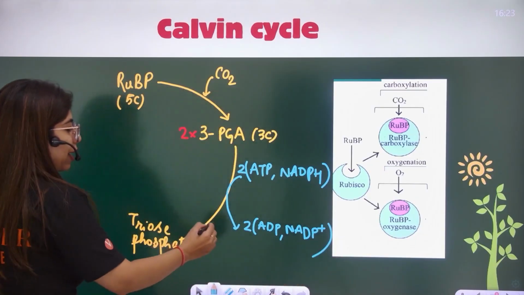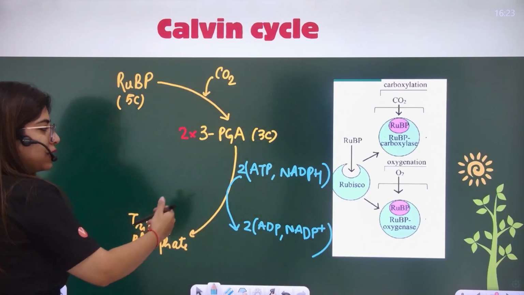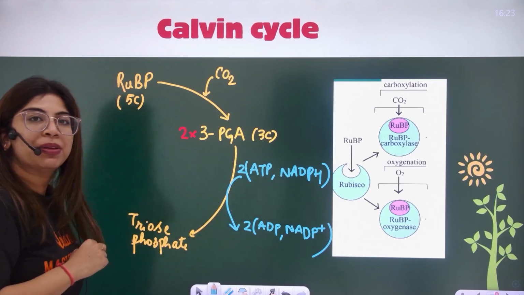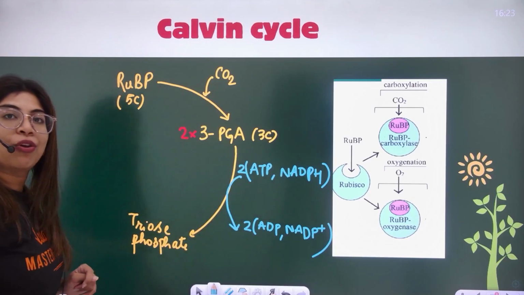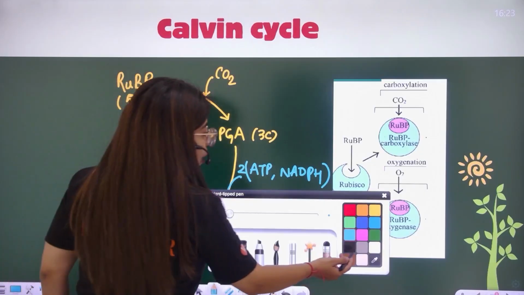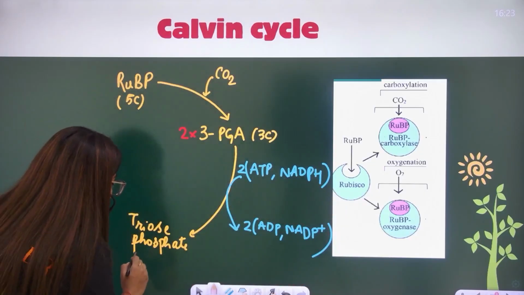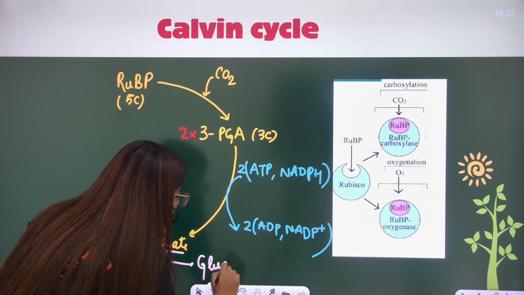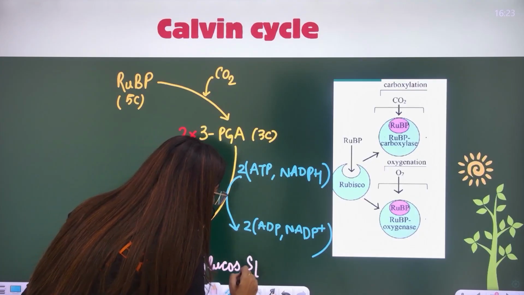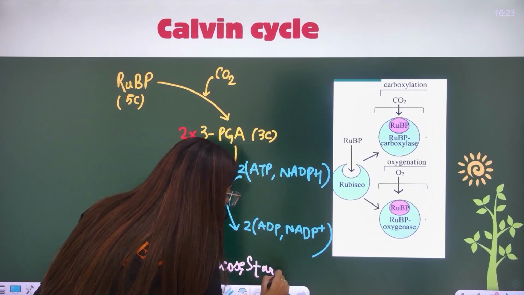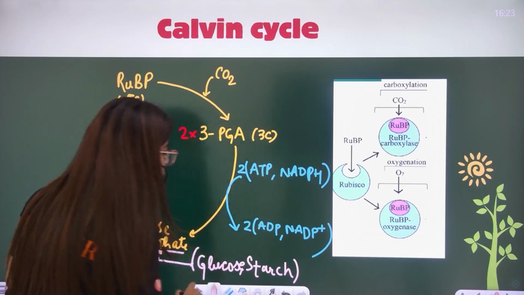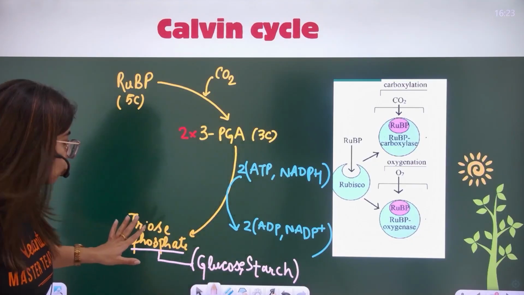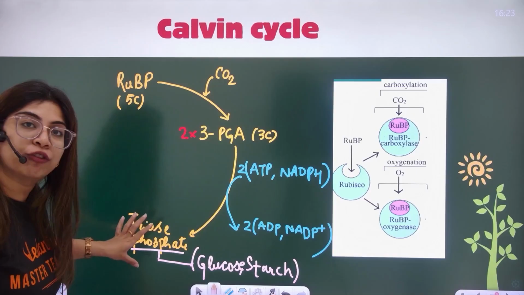So in this step I have used up 2 ATP and 2 NADPH and got a molecule of triose phosphate. Triose phosphate is very important. Why? Because it is this molecule which will help me make glucose or starch or whatever I want to make. So this completes my search for the making of glucose.